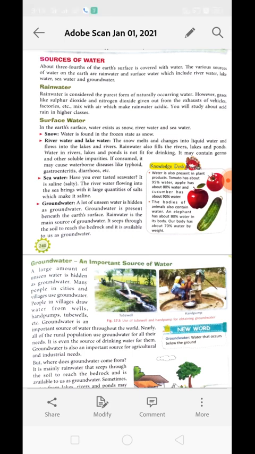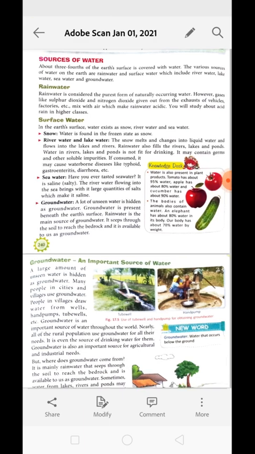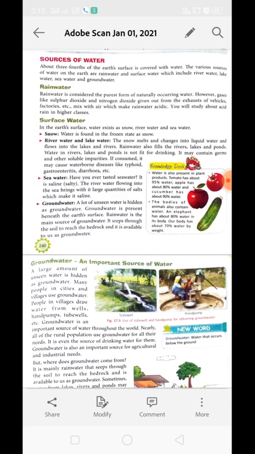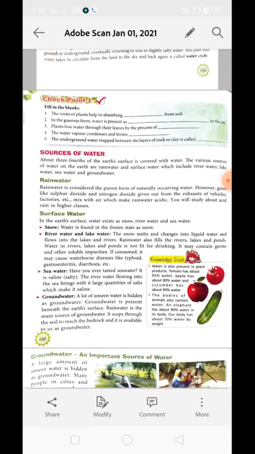About it you will study in detail in the next class. Now next is surface water. On the earth's surface, water exists as snow, river water, and sea water. So we are going to study about them one by one. Snow means what? They are in solid state, in frozen state. Basically, they are present in the polar region of the earth. Water is found in frozen state as snow in the polar region of the earth.